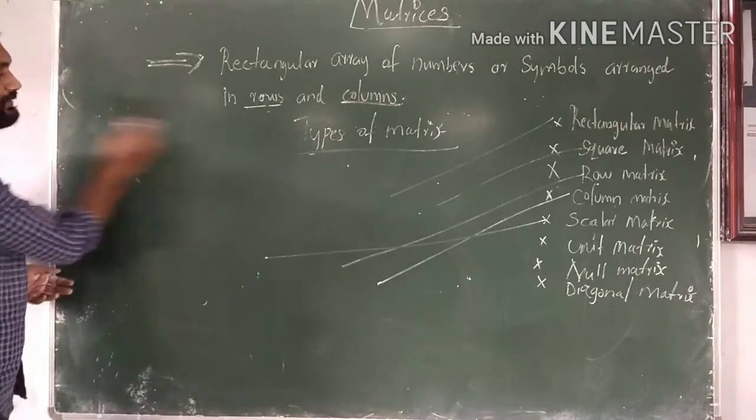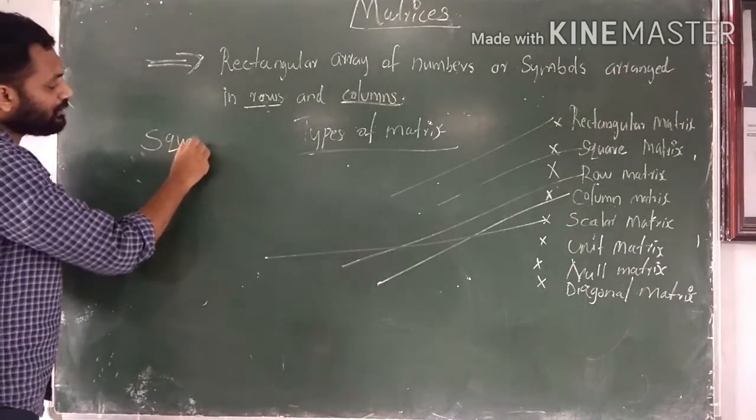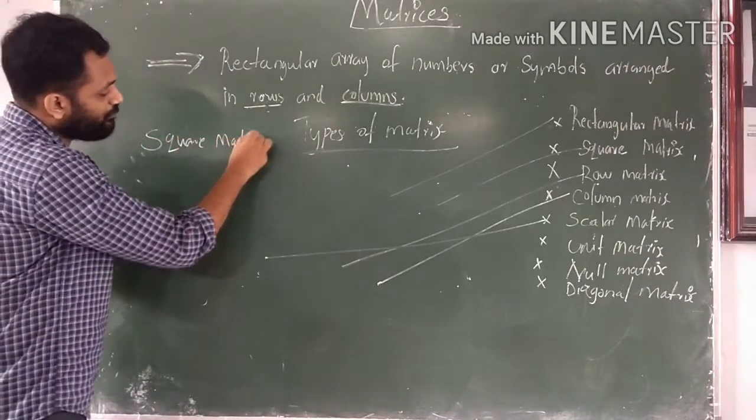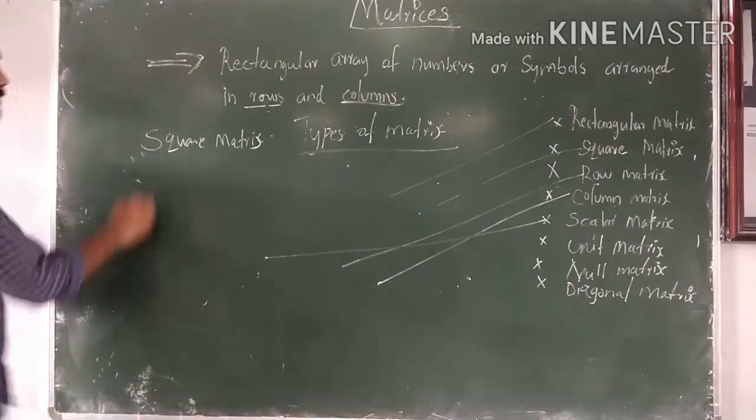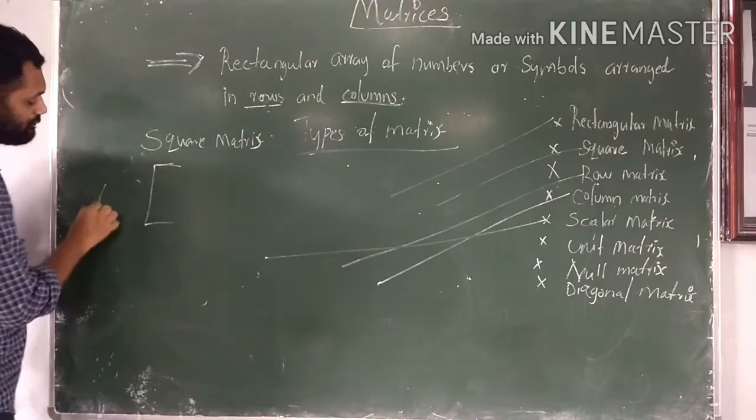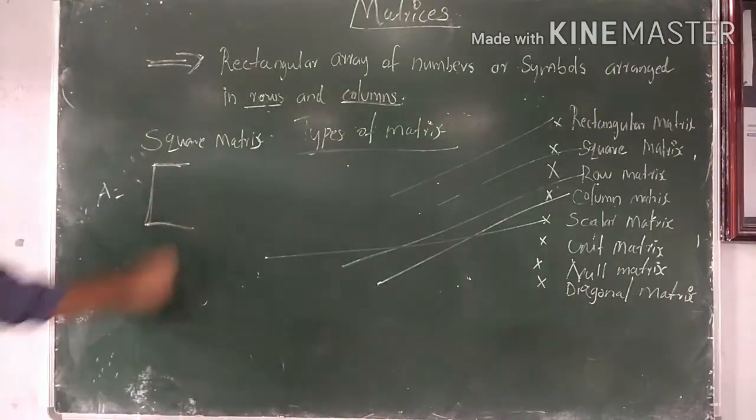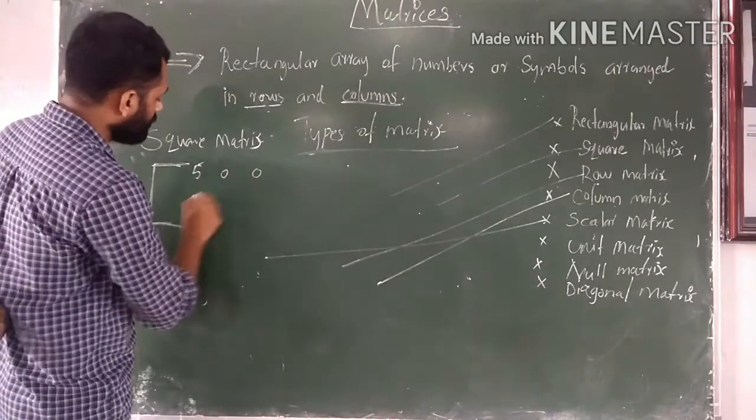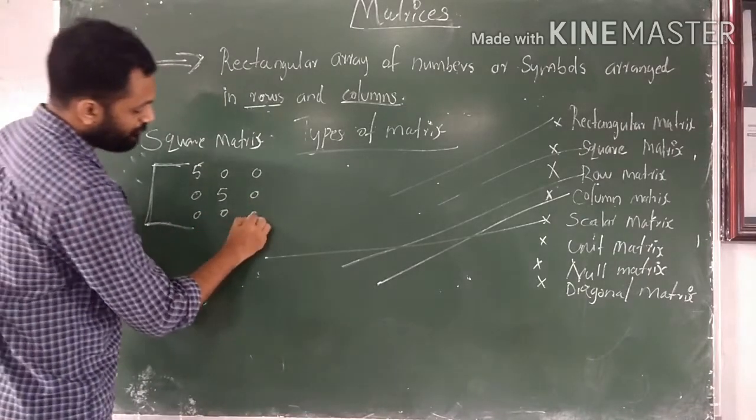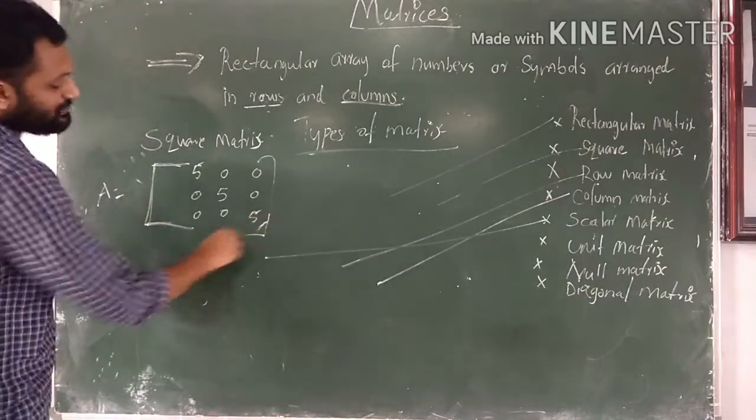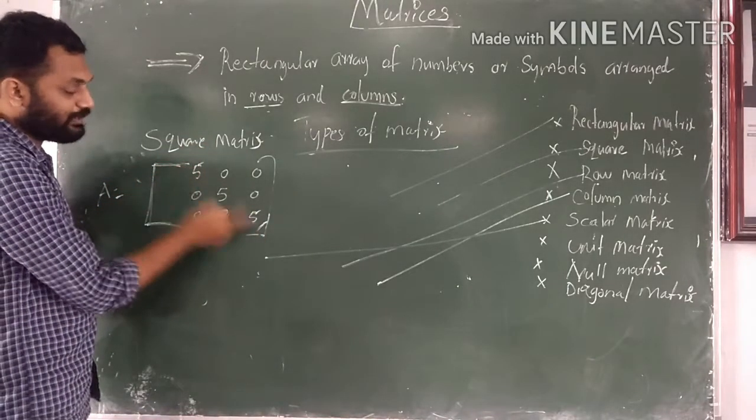Scalar matrix is one type of square matrix. But the elements in the principal diagonal are equal. For example: 5 0 0, 0 5 0, 0 0 5. In this matrix, we can see that all the elements in the principal diagonal are equal.